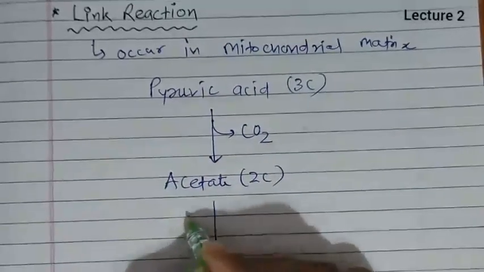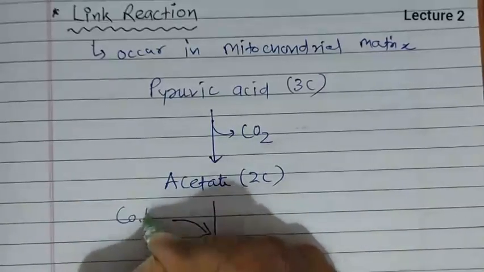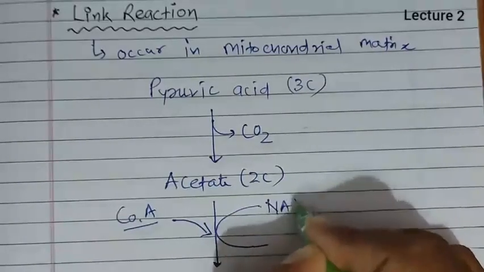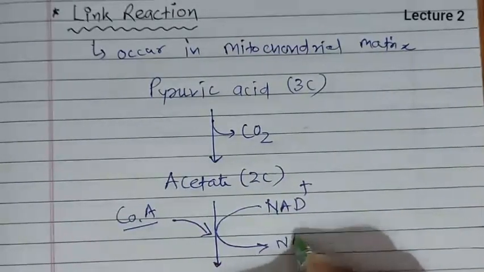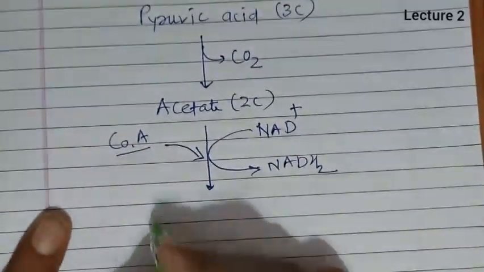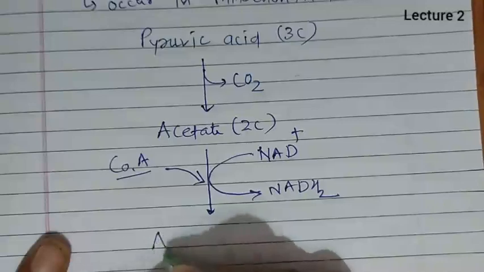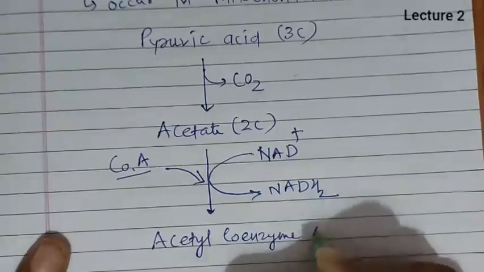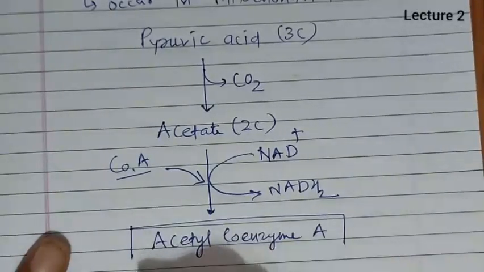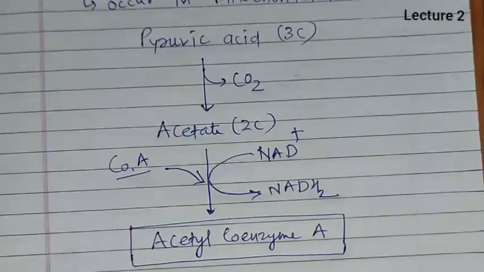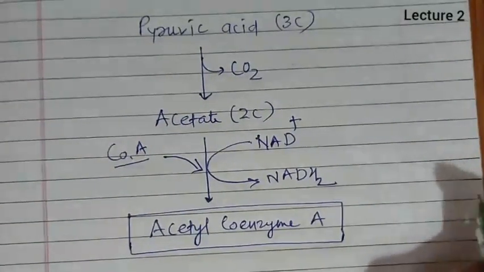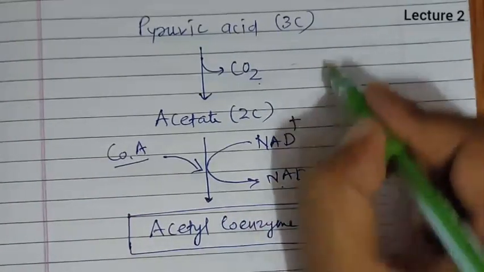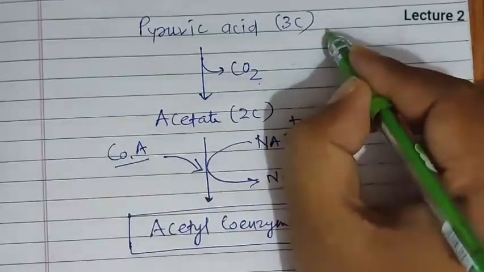After that, coenzyme A molecule gets added here, and with addition of coenzyme A, dehydrogenation occurs, and the H+ which are released are accepted by NAD, and then this acetate will react with coenzyme A, and acetyl coenzyme A will form. When this acetyl coenzyme A forms from the pyruvic acid, decarboxylation and dehydrogenation are taking place. So this is the link reaction.